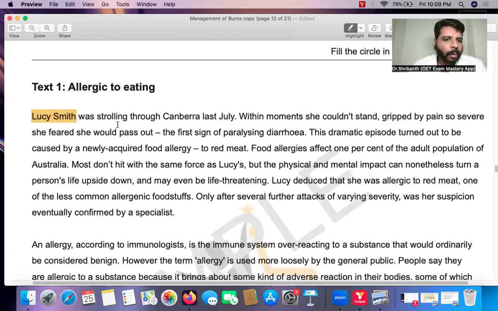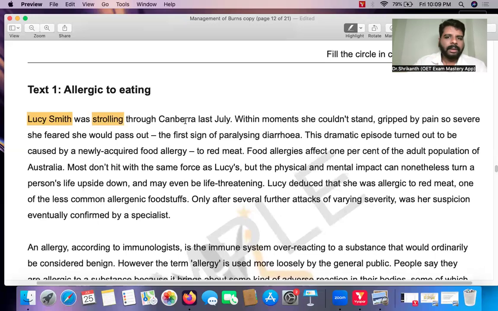Lucy Smith was strolling through Canberra last July. So Canberra is a place in Australia, and she was strolling. Strolling means what? Very casually walking. That is in a park and all, how we will walk very casually, very slowly, with our hands free. That's the meaning of strolling. So she was very normal. Normally, she was walking through Canberra, a place in Australia, last July.